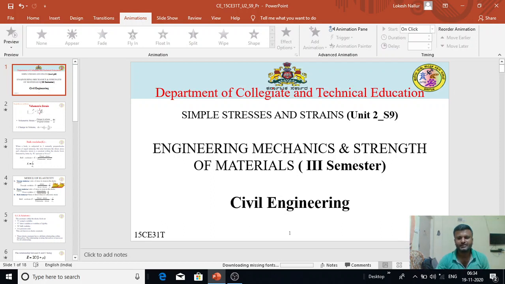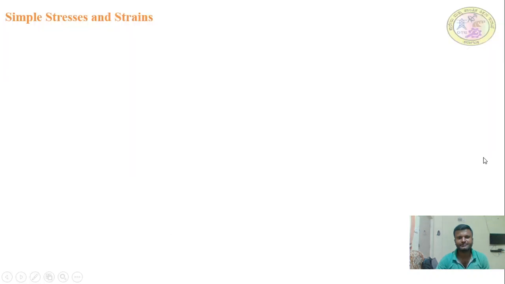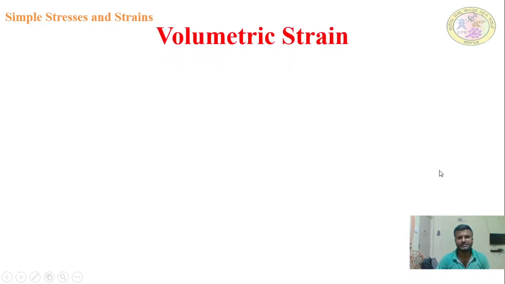Today we now start with our topic, volumetric strain. Okay, what is meant by volume? Volume is a three dimensional quantity, right? It is a three dimension volumetric. Strain is nothing but change in dimension to the original dimension. I hope you understand what is volumetric strain. Volume is a three dimension quantity of material, and strain is nothing but change in dimension to the original dimension.